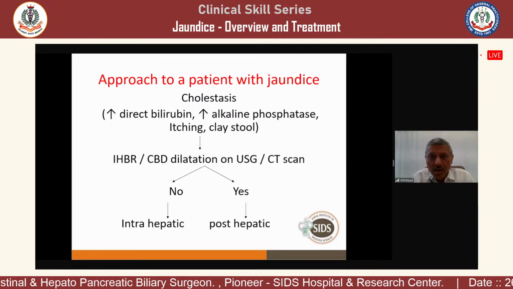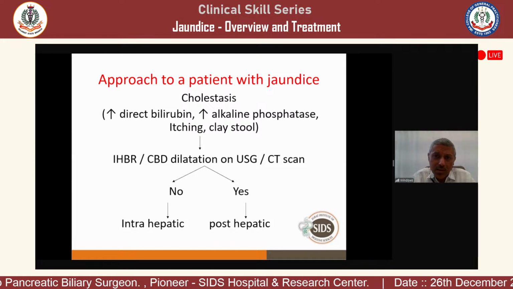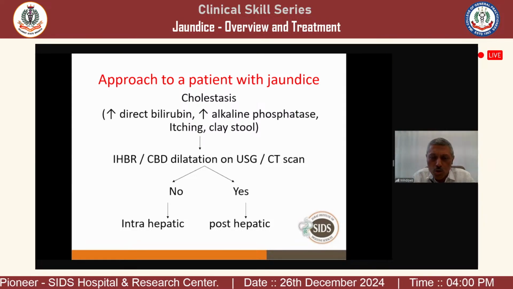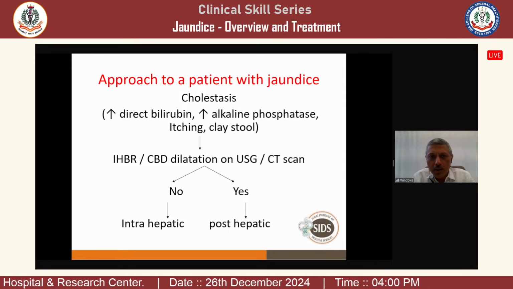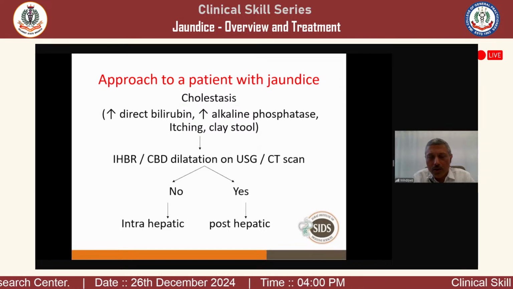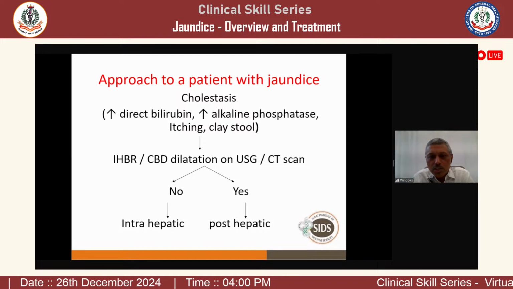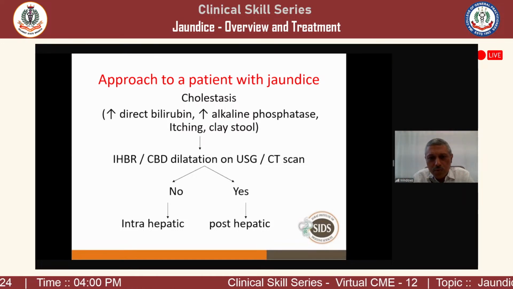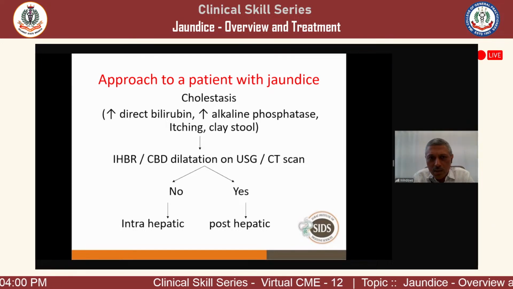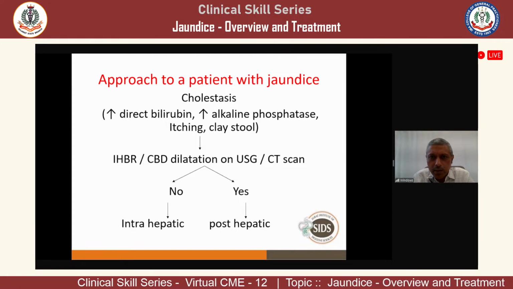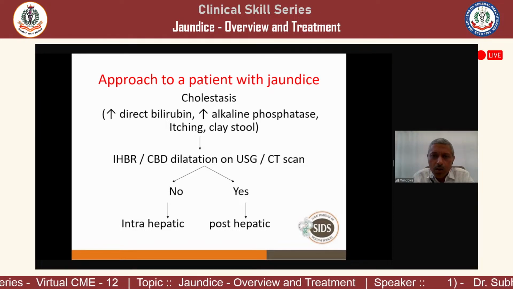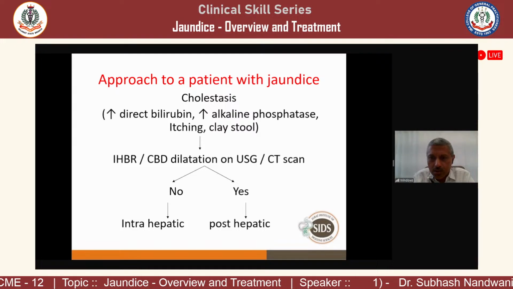Now cholestasis, again we discussed, cholestasis means there is a stasis of bile. So bilirubin will be high, but direct bilirubin is water soluble, so the urine will be yellow. Indirect bilirubin is not water soluble. So there will be itching and clay-colored stool. So you do the imaging, sonography or CT scan, which shows a dilated common bile duct or dilated intrahepatic biliary radicals, IHBR. If it is dilated, it is post-hepatic, extrahepatic, and if it is not dilated, it is an intrahepatic cholestasis.